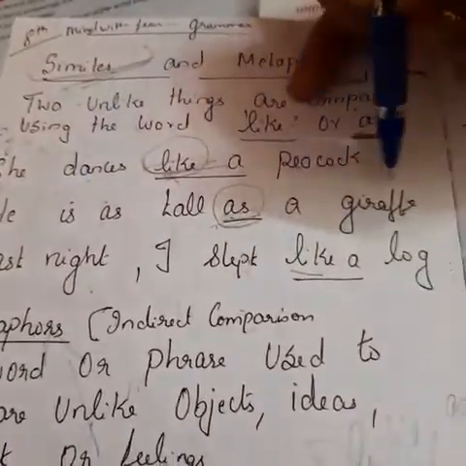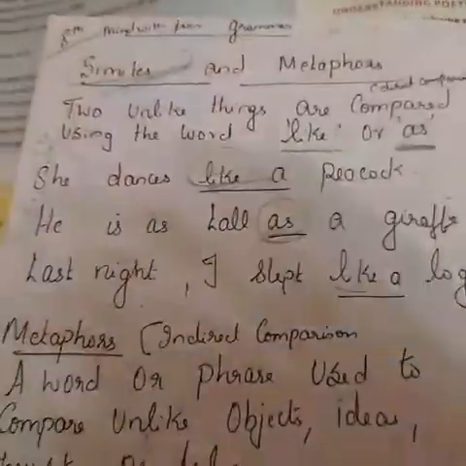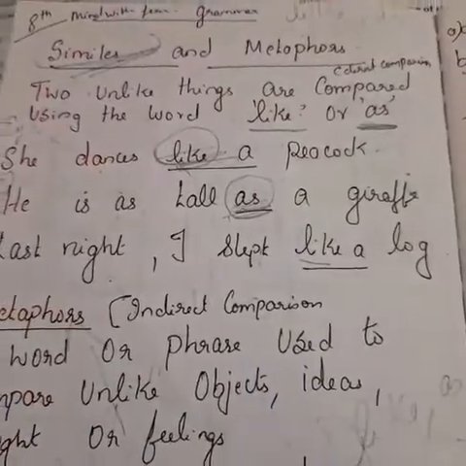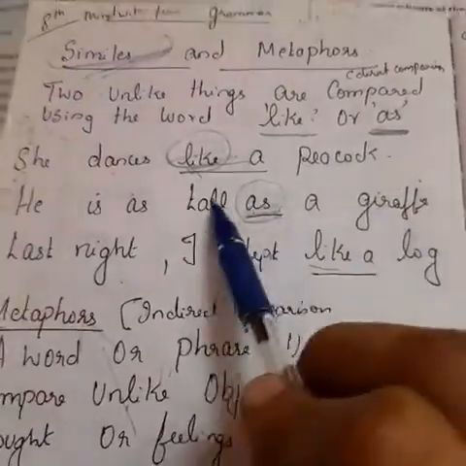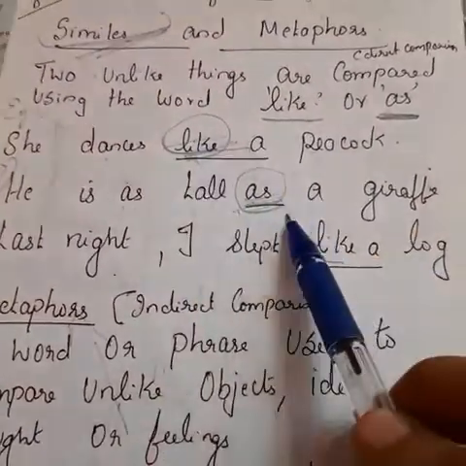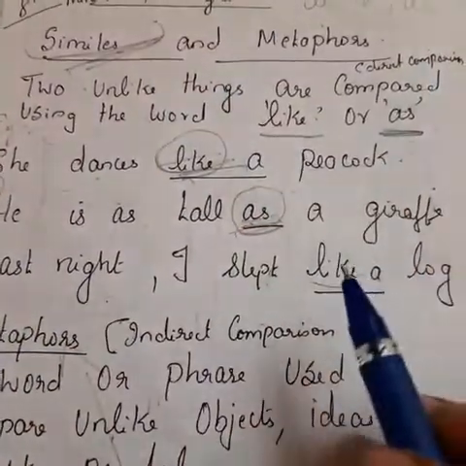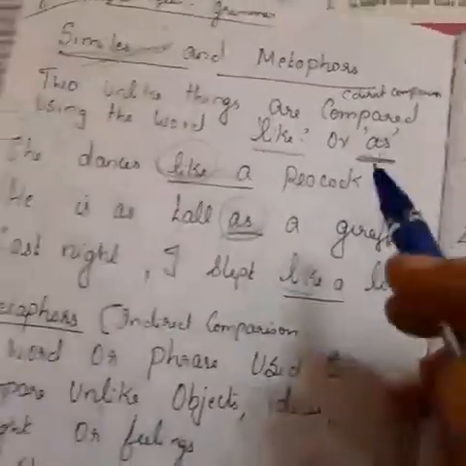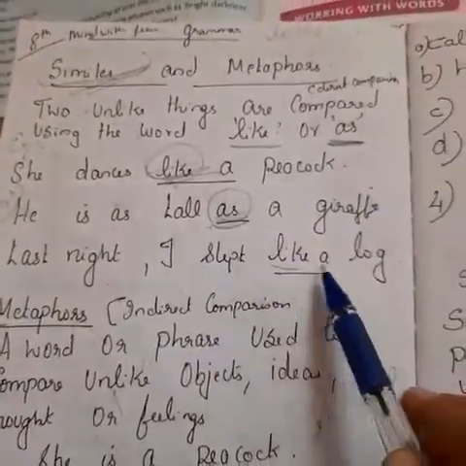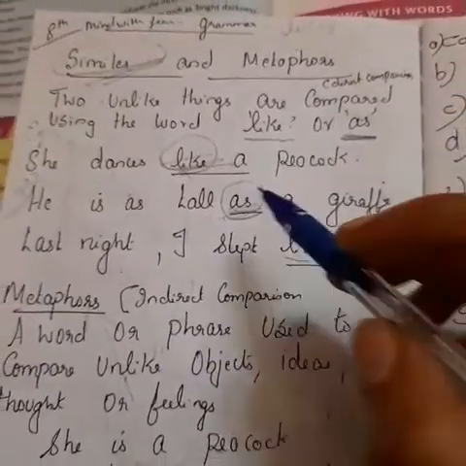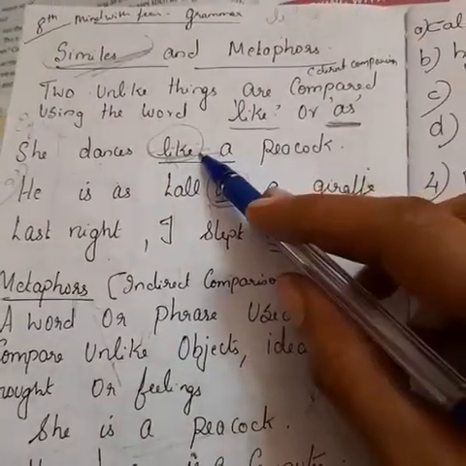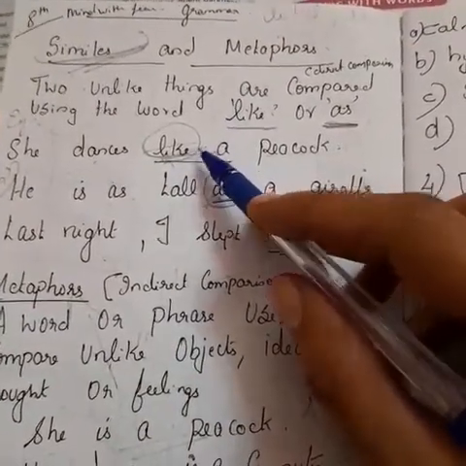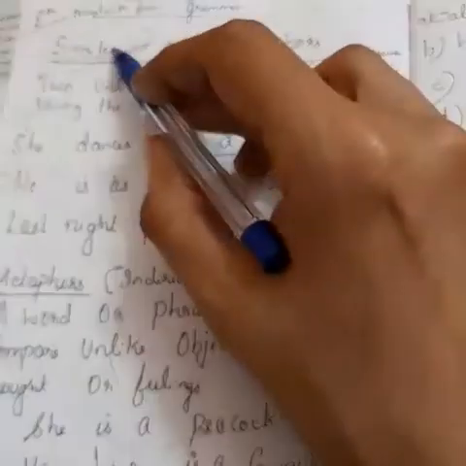He is tall as a giraffe. We want to say that he is tall like a giraffe, so we say he is tall as a giraffe. In a sentence, if we get like or as, that kind of phrase is called a figure of speech. Last night I slept like a log. If you use comparisons with like or as, they are called similes.